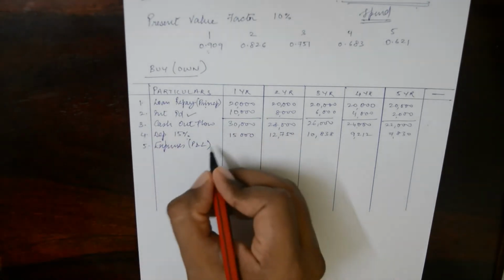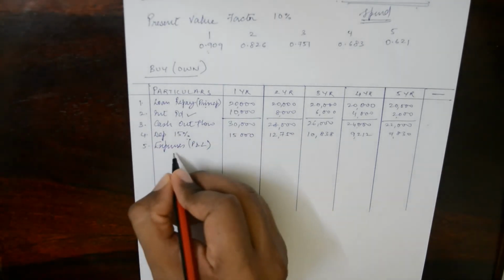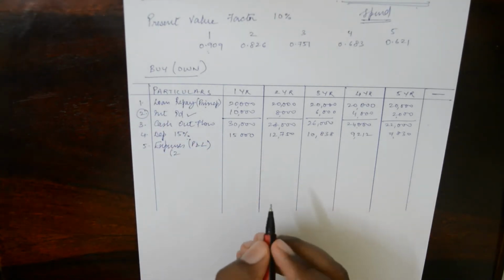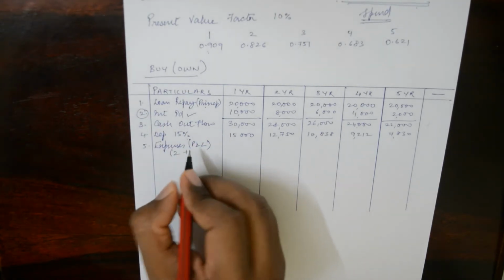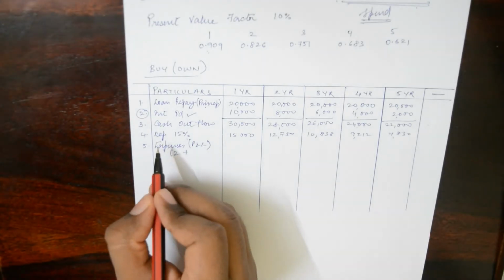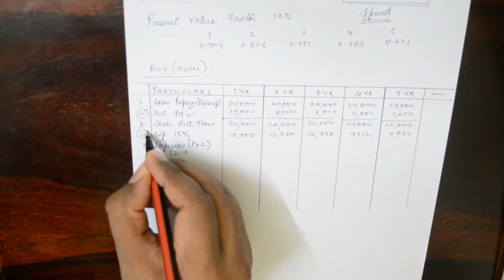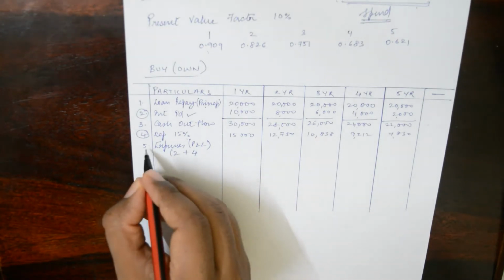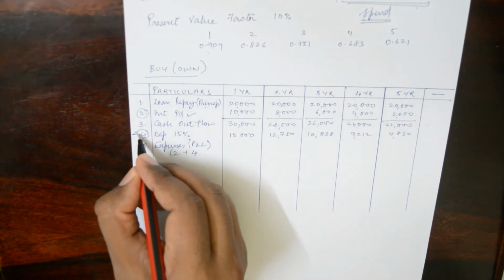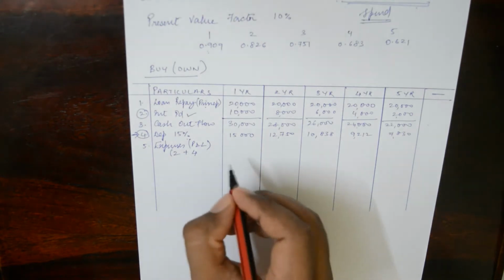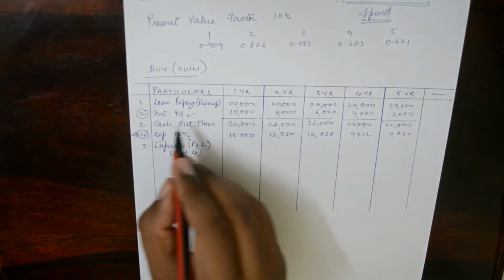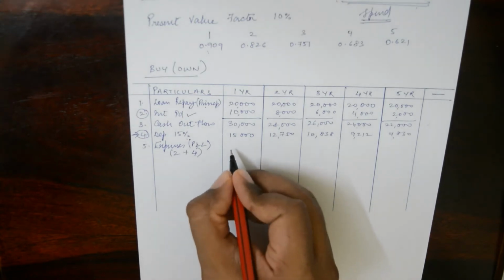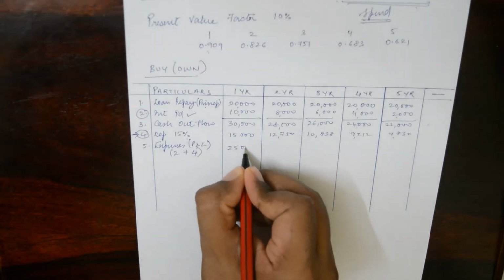So you will take the interest, plus the other expense which comes in the profit and loss, which is depreciation. So here we are just trying to find the expenses. We are taking this depreciation only to find the tax saved. So the interest is 10,000, depreciation here is 15,000, so it comes to 25,000.